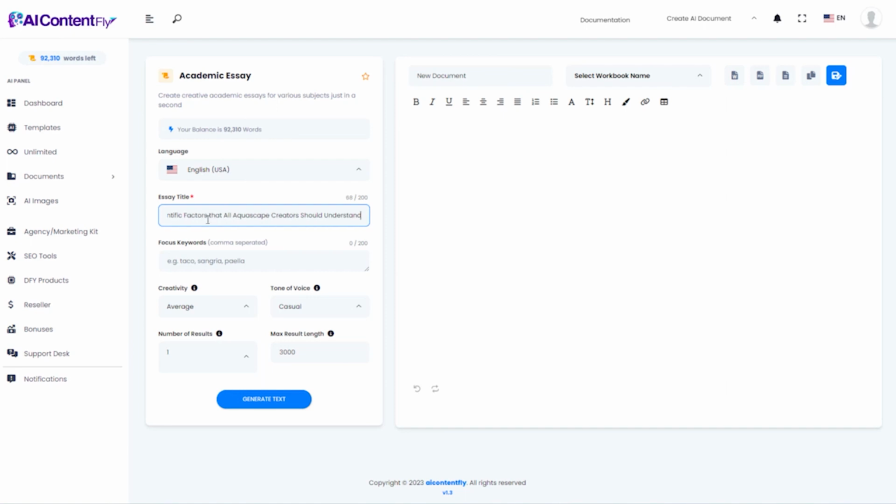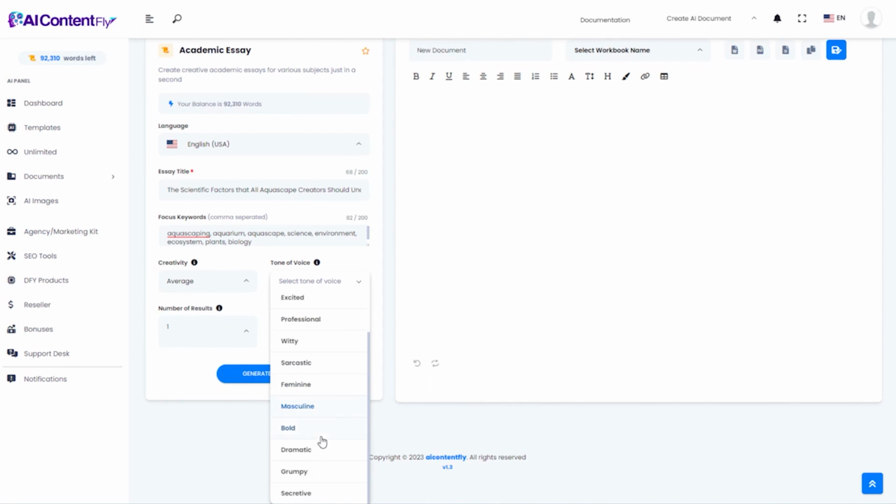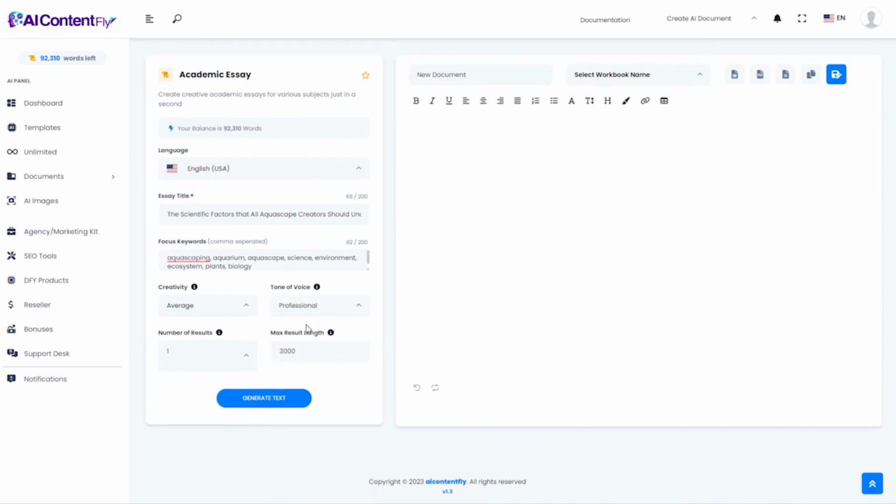So for this essay title, maybe we'll go with something like, the scientific factors that all aquascape creators should understand. And again, this is coming from someone who doesn't really know anything about the topic, but I'm still going to allow the AI to create some great content for me. And so for my keywords, I'll put in something like aquascaping, aquascape science, environment, ecosystem, plants, biology, right? Because those are some sciencey words. I think it's going to help the AI know that I want something a little more sophisticated written here. And then for my tone of voice, instead of just going with casual, maybe I will go with professional and see what it comes up with. Let's go ahead and generate this text.